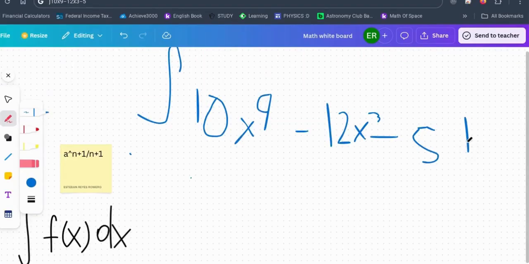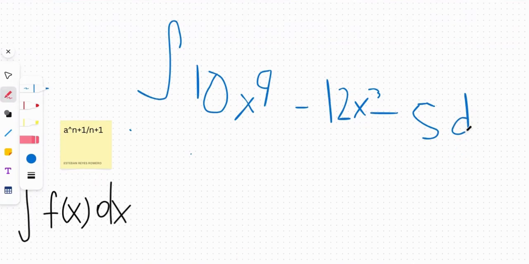I forgot the dx. Don't forget the dx. Nice. Go ahead and try and solve this, and I will go over it. This can be a last problem because I'm just going into a simple introduction. This can be our first video about this, just a small introduction. Now let's go into it. I forgot to say, but pause the video and try to solve this on a separate piece of paper and see if you get it right.